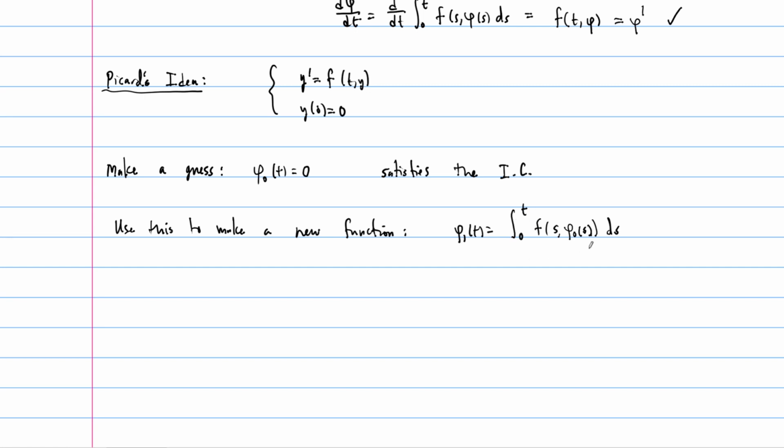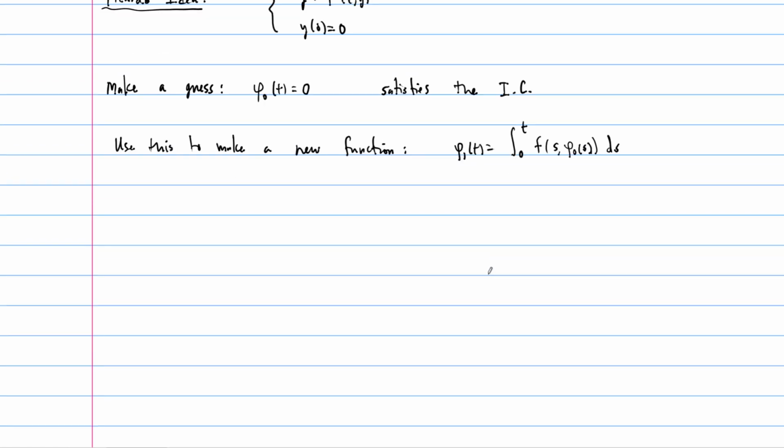All right, now this is a function that again satisfies the initial condition, and it still probably does not solve the differential equation, but the fact that we've integrated our original guess is going to make it closer to solving this equation. And the theory of this is something that you'll study in a later course if you decide to go on with mathematics, but the reason why this works is outside the scope of this course. The fact is that it does work. And Picard's method is then to iterate this process.